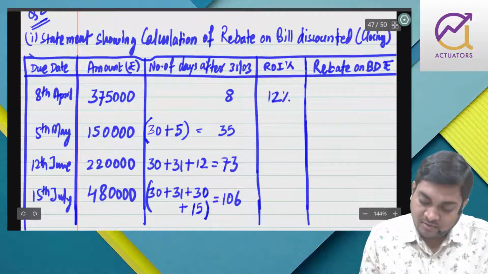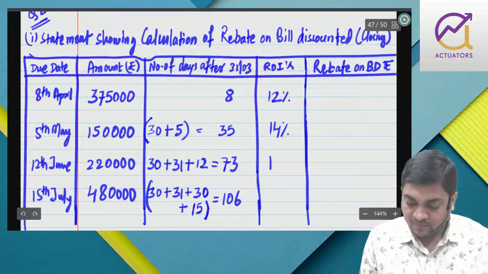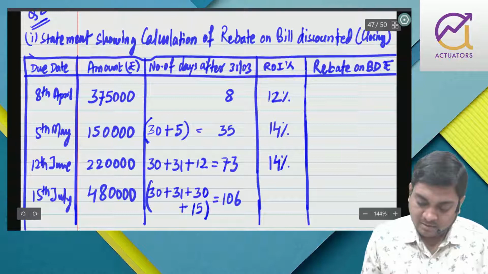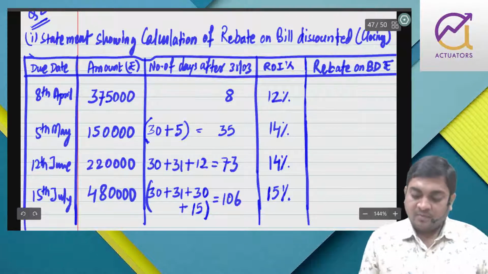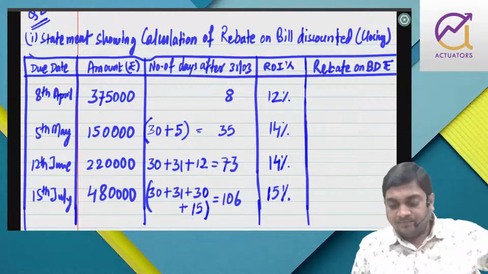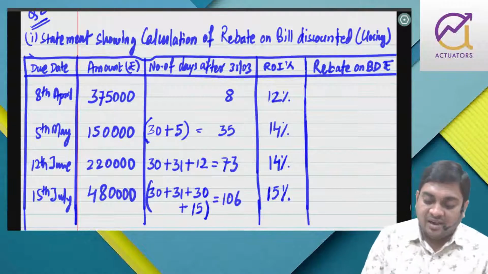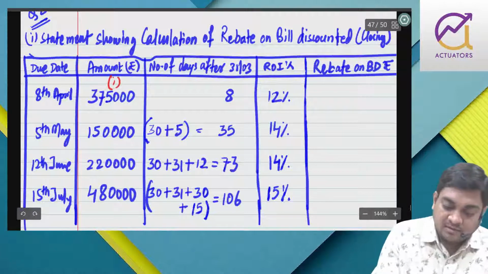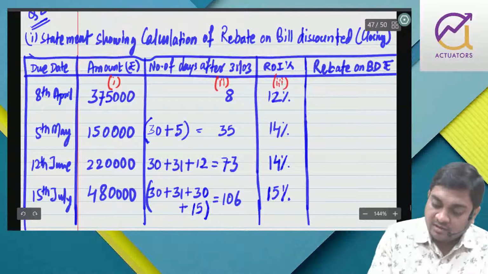So 12, 14, 14, 15. Right? So 3,75,000. Basically what I will do, this is 1, this is 2, and this is 3.